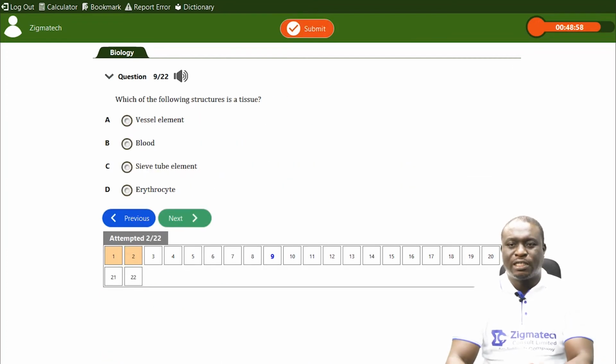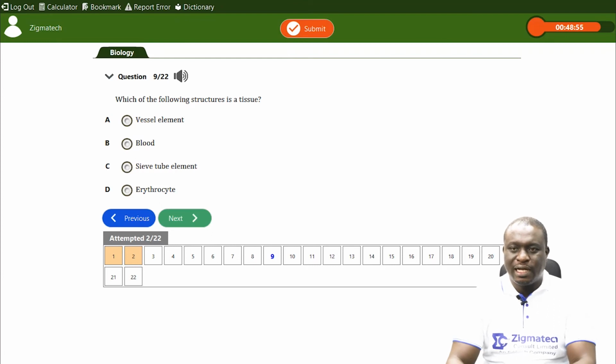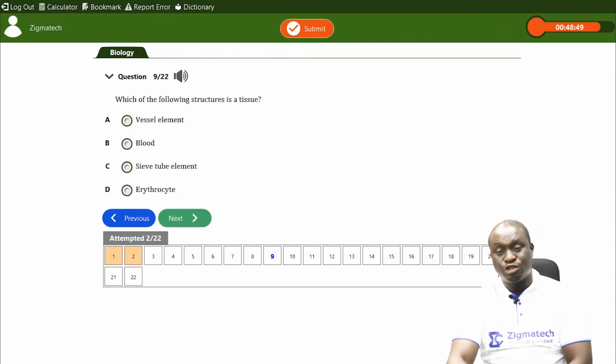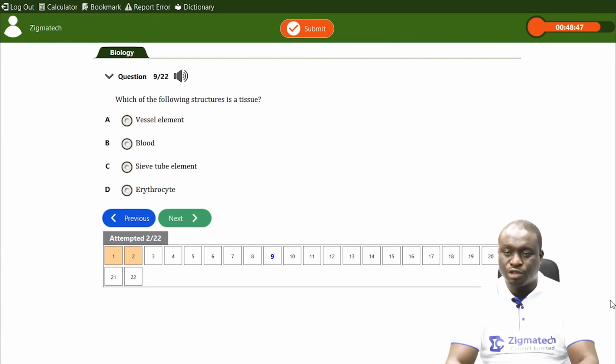All right, let's look at question 9. Question 9, they said there, which of the following structures is a tissue? Remember, we have talked about tissues. We have A, vessel element, B, blood, C, sieve tube elements, and D, erythrocytes. Another name for erythrocytes is the red blood cells. Erythrocytes are the red blood cells. So you can see it is a cell.